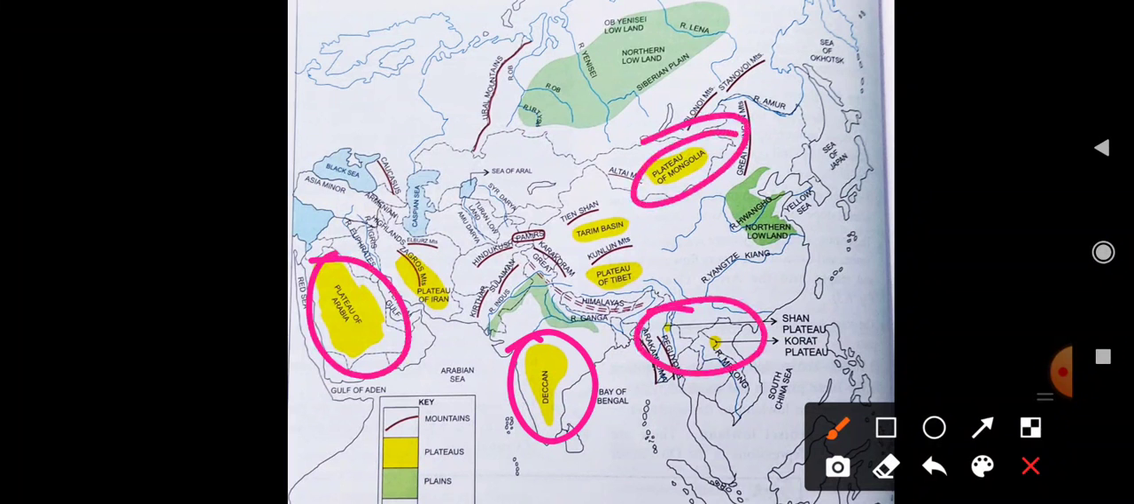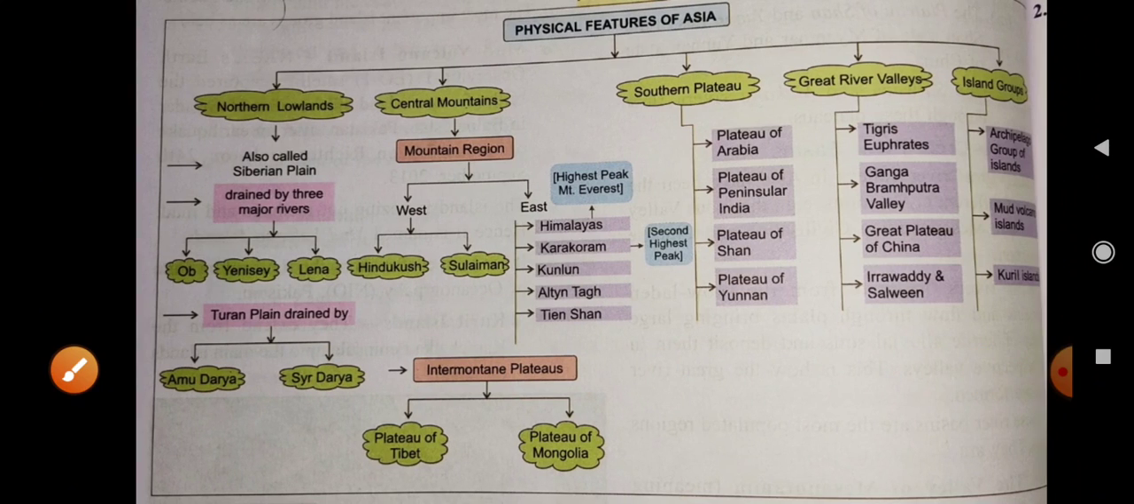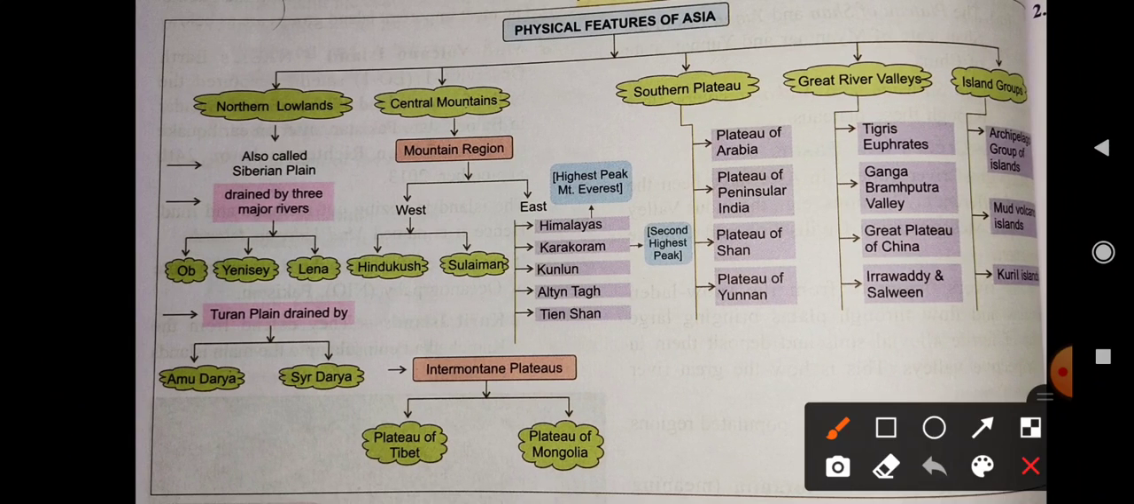Basically it is divided into these different forms. First of all the Arabian plateau, which is in this region. The second one is the Deccan plateau, which is in the central region, and the third is the plateau of Shan and Yunnan, which is in China. I hope it is clear. So you have to learn these names: the plateau of Arabia, the plateau of peninsular India, the Tibetan plateau, the plateau of Shan and Yunnan.